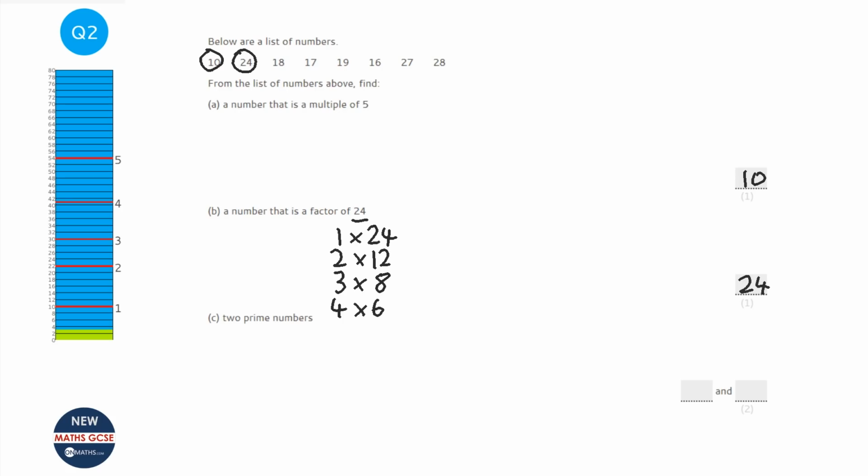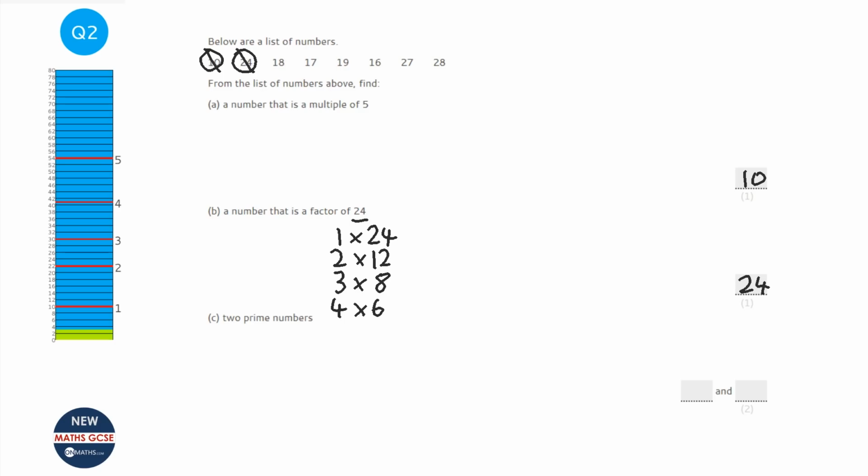2 prime numbers. Now prime numbers mean they only have 2 factors, 1 and themselves. Okay, that's a prime number. If there's any more factors, it's not a prime number. So let's go through the list. 10 is in the 5 times table, which we identified in question A, so that's not a prime number. 24, well, we've listed out 6 other factors of 24, so that's not in it.